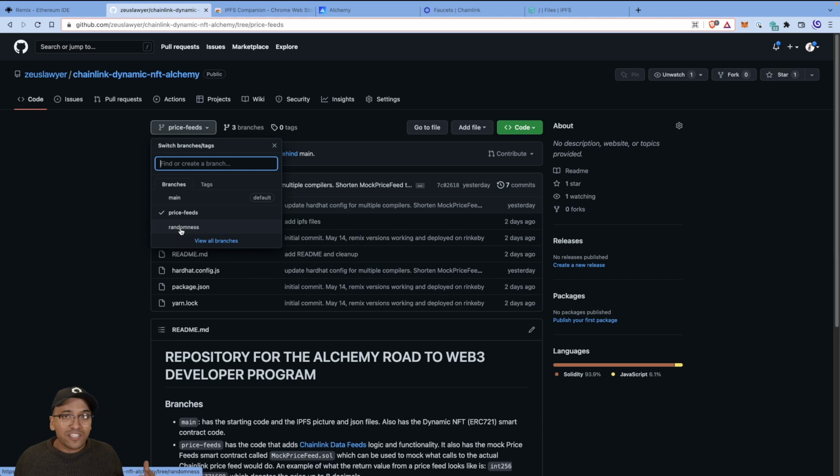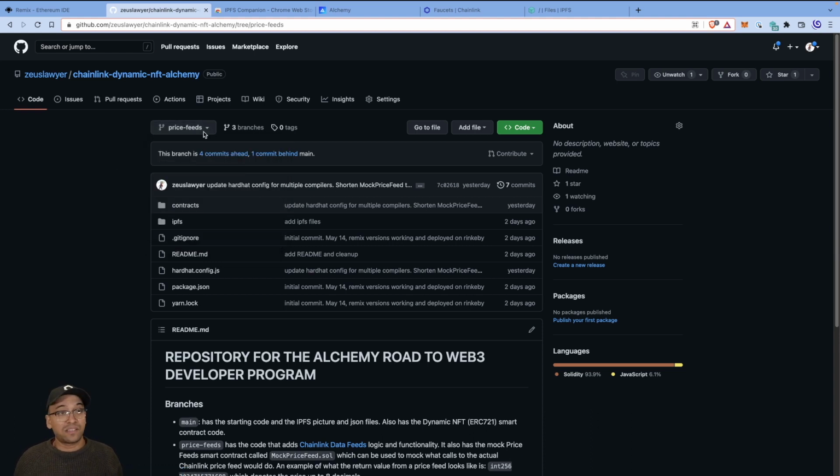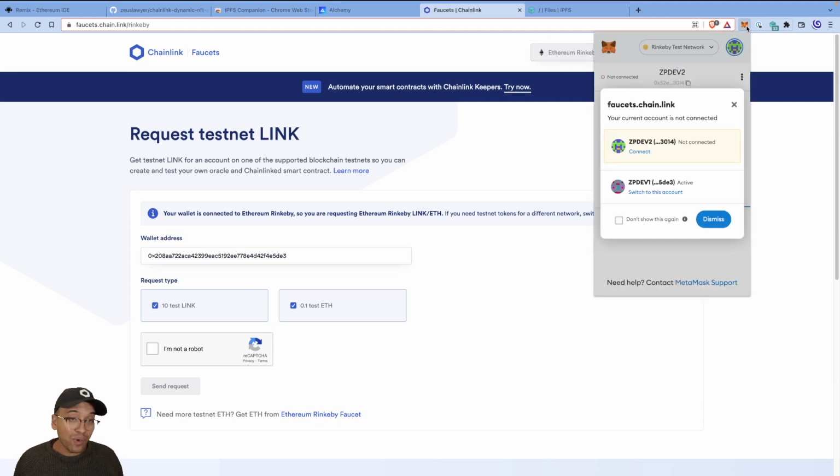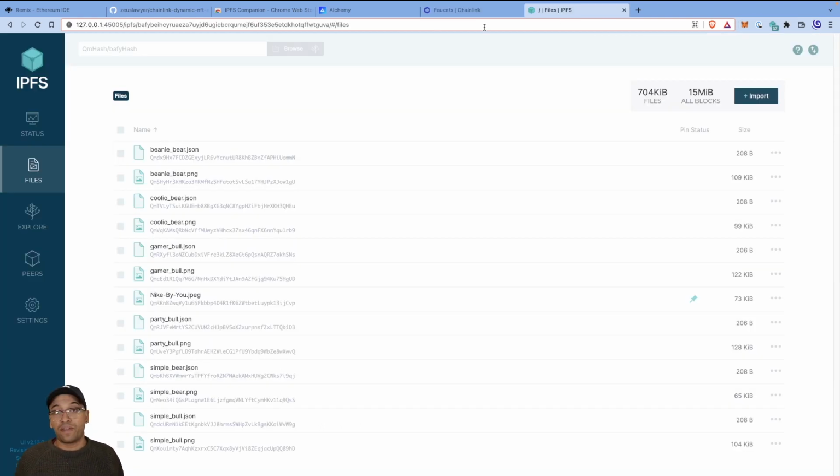Of course, there are different ways to do this, but check the code, get a sense of how to use it, and randomness is very straightforward to use and extremely powerful. So those are the setup tasks, most important of which, know where the repo is. You can look at the link in the description. Set up your Alchemy, set up your faucets, get your link into your wallet, make sure you've connected your wallet to your Rinkeby network, and get the IPFS stuff going.